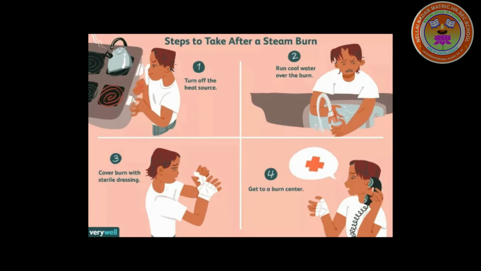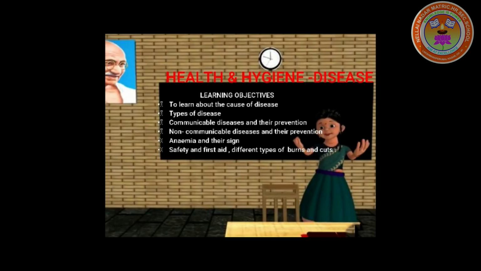Next, we are going to learn about first aid for burning. In case of a minor burn, the affected area should be washed with cold water and an antiseptic cream should be applied. In case of severe burns where deeper layers of tissue get destroyed and blisters appear, use of water should be avoided. The burnt area should be covered with a clean, non-sticky cloth or bandage.